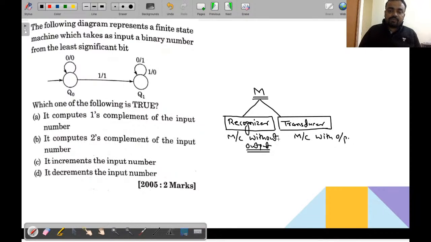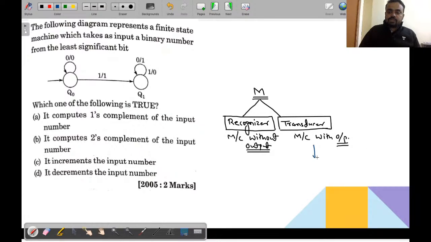तो मशीन विदाउट आउटपुट, we basically deal all those kind of machine like the DFA, NFA, PDA, LBA, Turing machine. These machines do not produce any output. What do they do? They basically recognize your string and say the answer in the form of yes or no. Means either the string will be accepted or it will be rejected. So another kind of machine is the machine transducer, which basically produces the output.